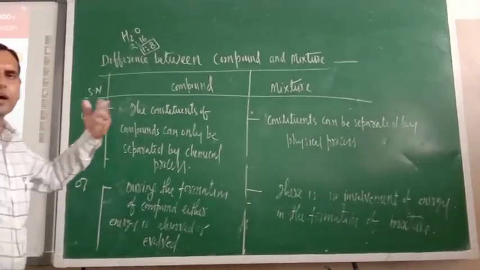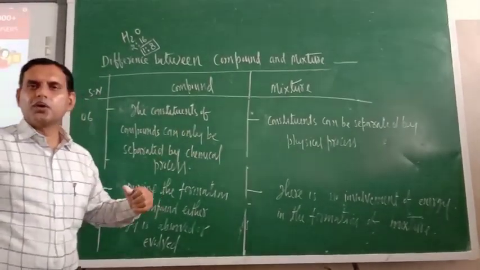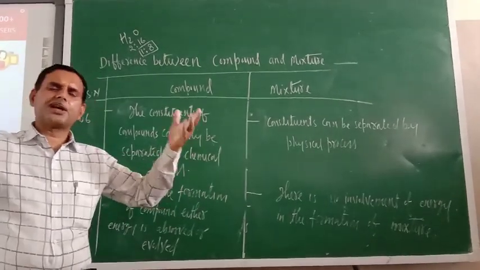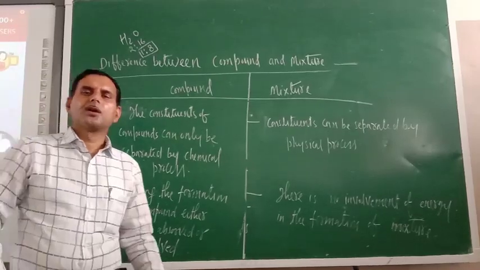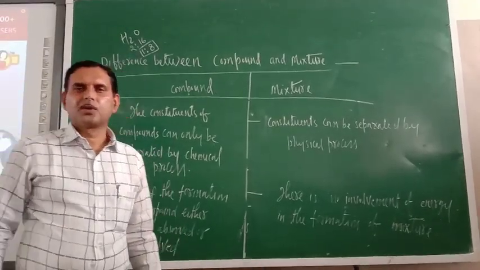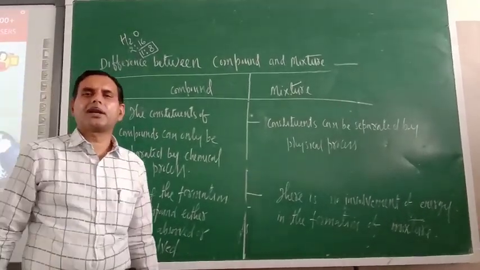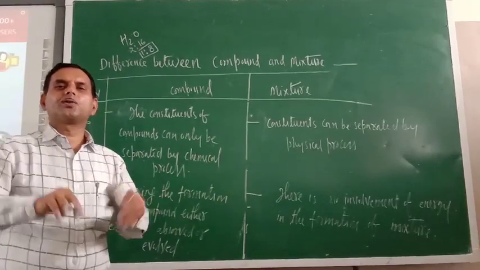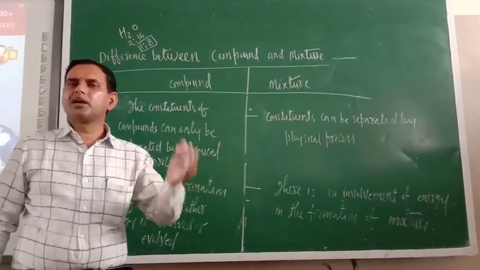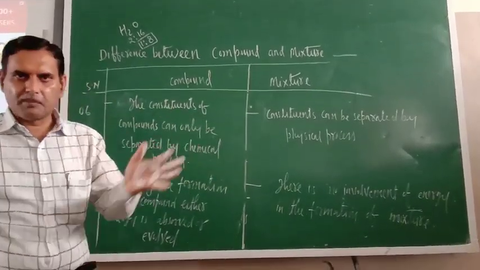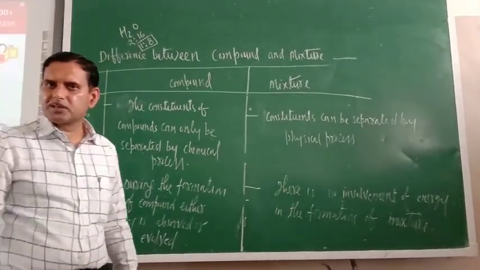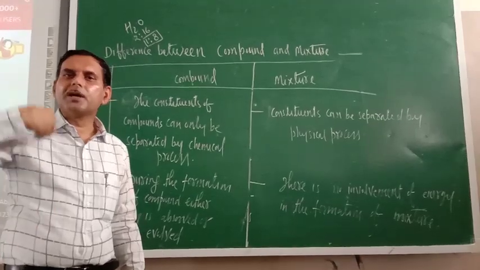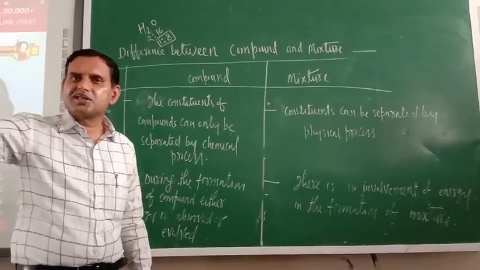Suppose one compound is formed. Let us take an example, the formation of ammonia. Nitrogen and hydrogen are combined. Or water, when hydrogen and oxygen are combined, then either energy will be absorbed from the surroundings, or it will be evolved, means released.